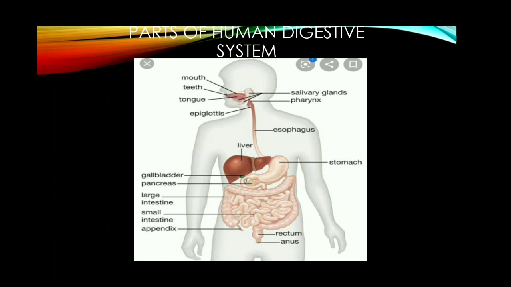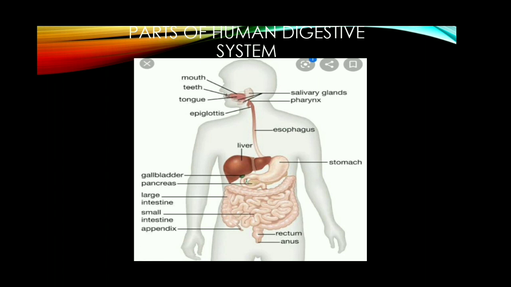Egestion means the elimination of undigested or unassimilated food particles from the body in the form of fecal matter. So these are the 5 stages involved in the process of nutrition: ingestion, digestion, absorption, assimilation and egestion.